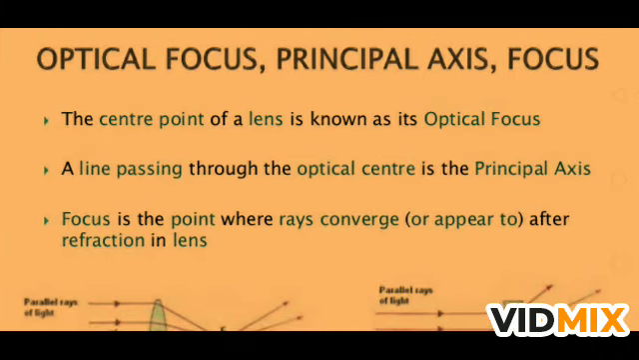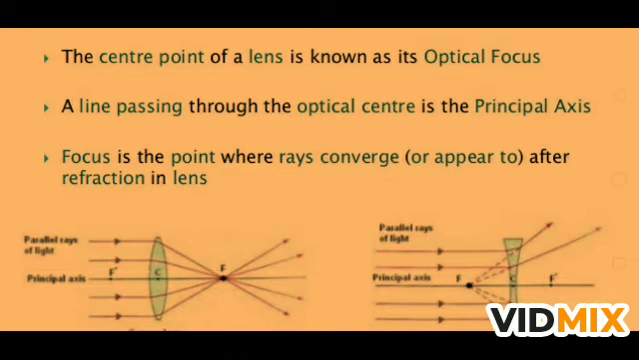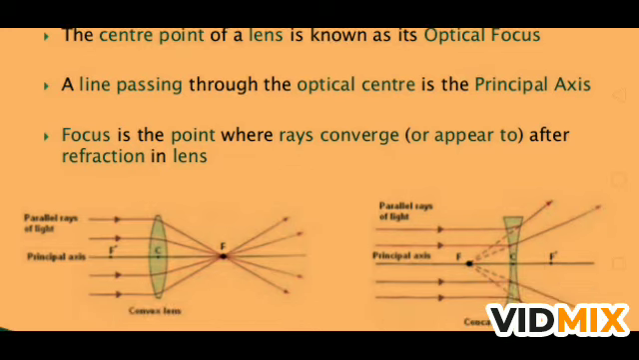Now as we learned in the case of spherical mirrors, a few terms are there: focus, focal length, aperture and principal axis. So here also we are going to learn many terms. The center point of a lens is known as the optical center, as in the case of a mirror it was known as the pole. The line passing through the optical center is the principal axis.